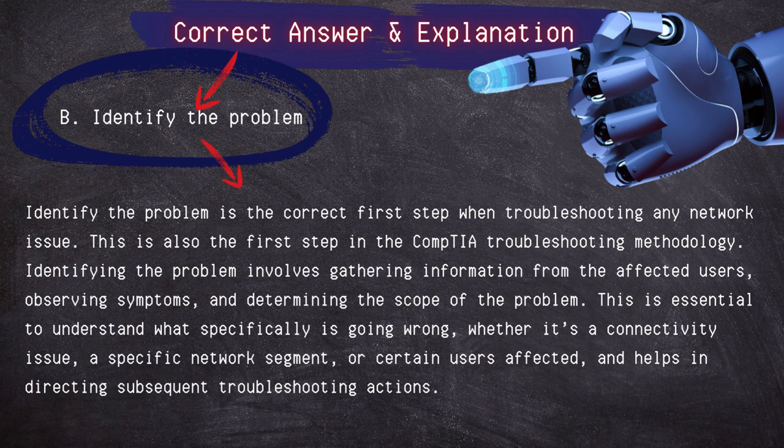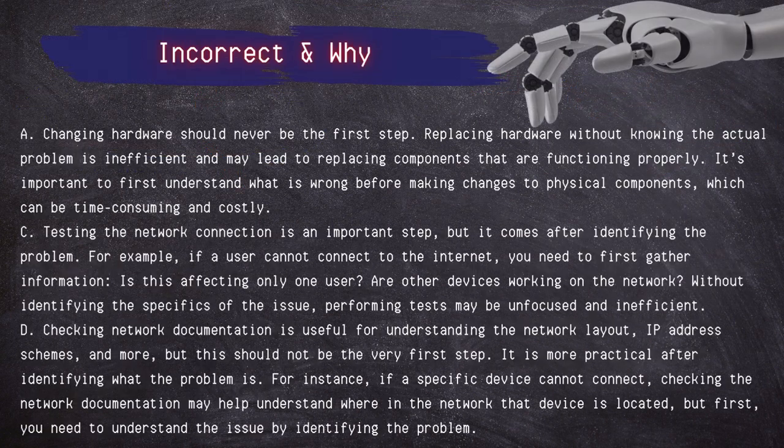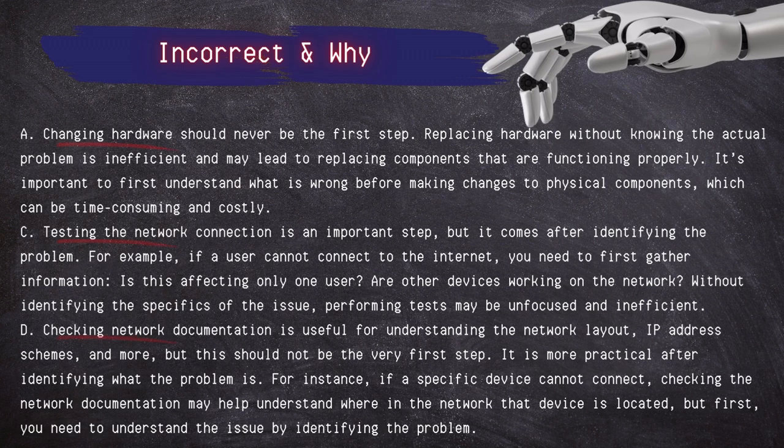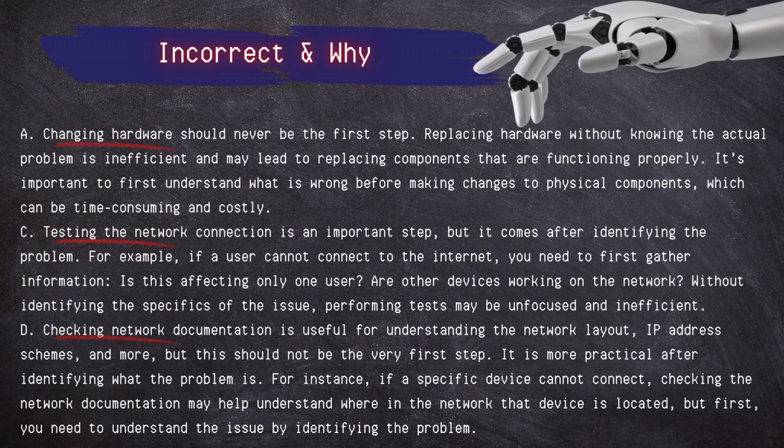Identifying the problem involves gathering information from the affected users, observing the symptoms, and determining the scope of the problem. It is essential to understand what specifically is going wrong, whether it's a connectivity issue, a specific network segment, or a certain user is affected, and it helps in directing subsequent troubleshooting actions. Incorrect answers. Changing hardware should never be the first step.